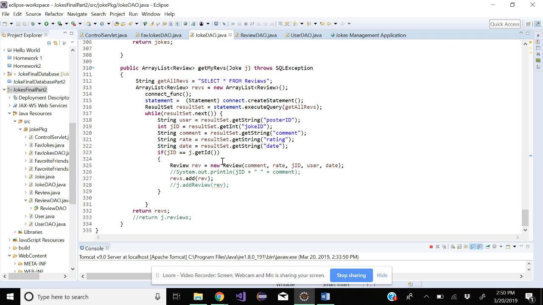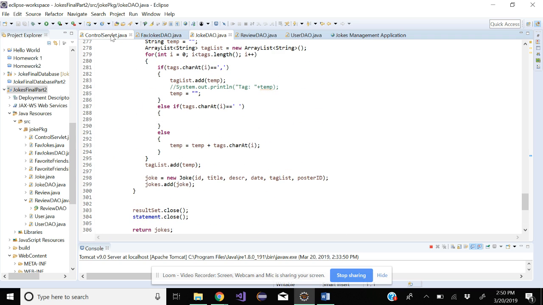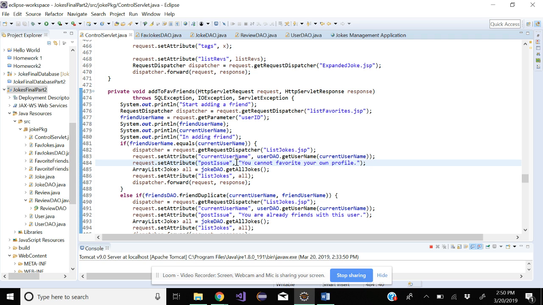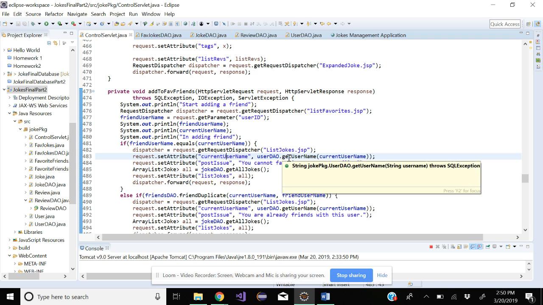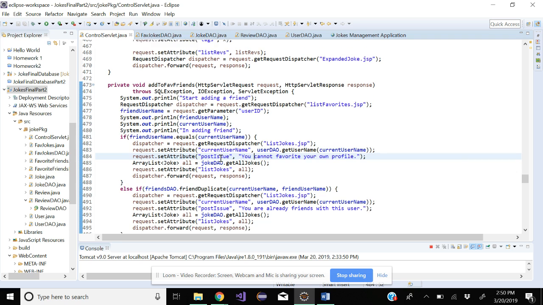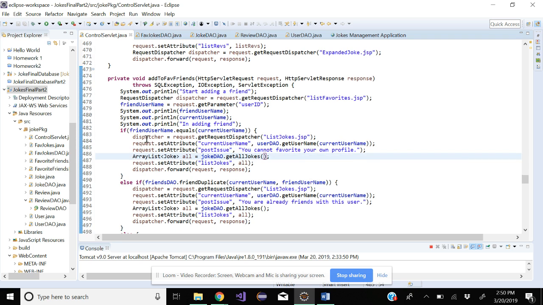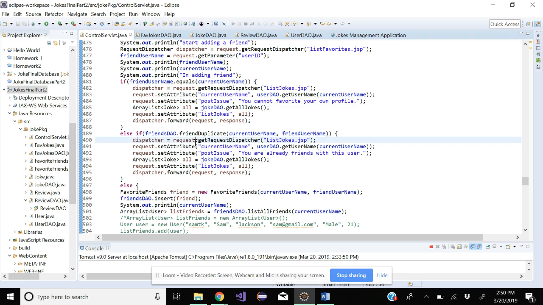So that returns all the jokes, but that's not what favorites them. If I want to favorite them, I lost the function. Set attribute joke. Oh, it's in the else statement, my bad.